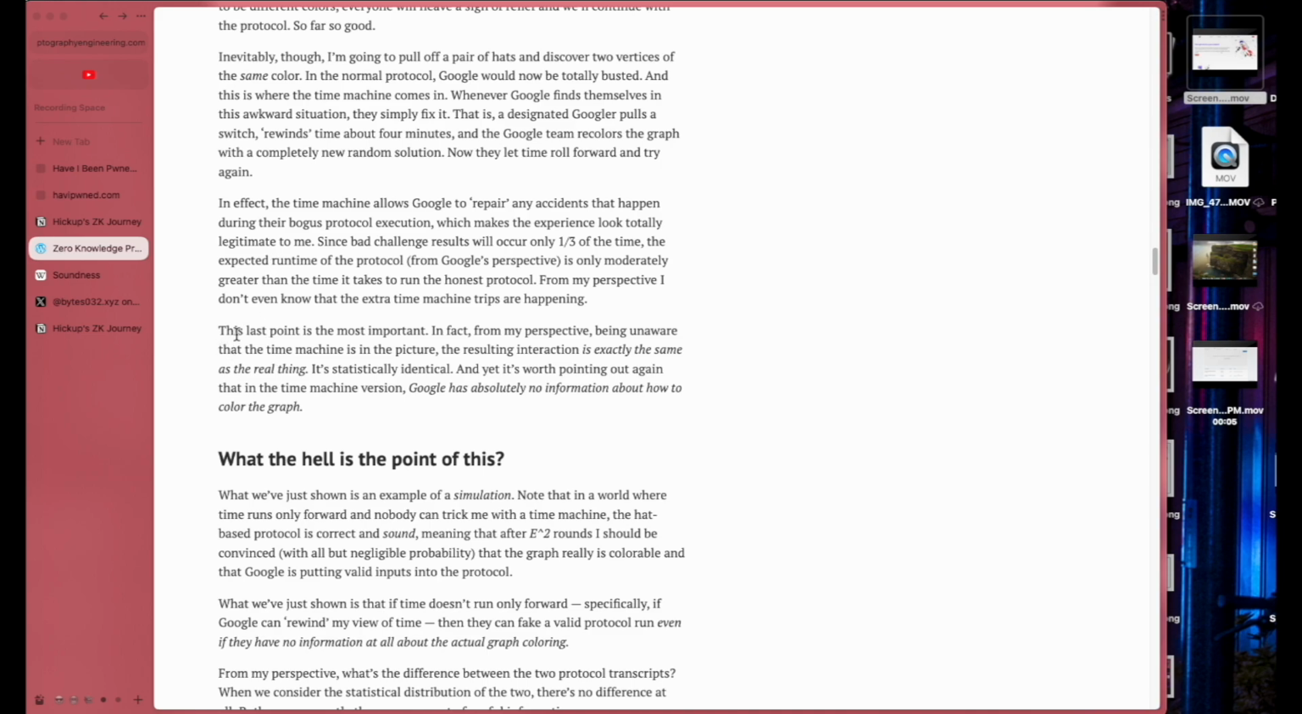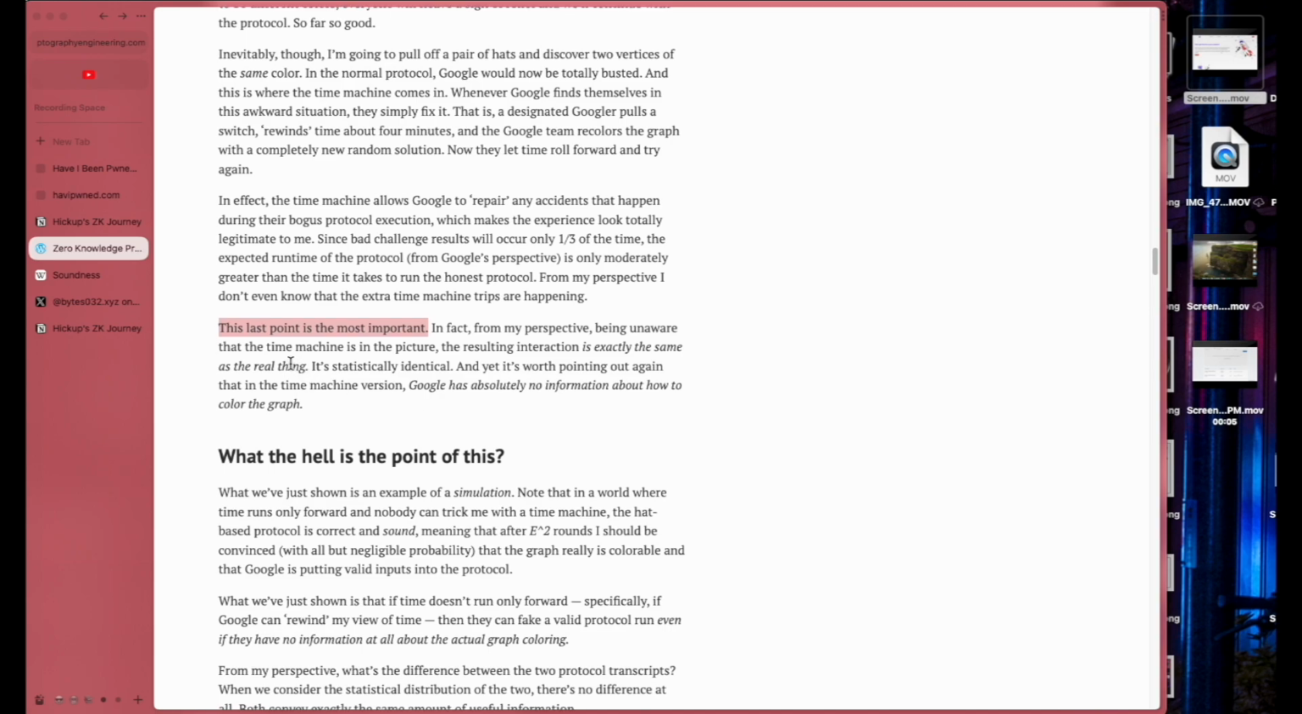This last point is the most important. In fact, from my perspective, being unaware that the time machine is in the picture, the resulting interaction is exactly the same as the real thing. It's statistically identical.